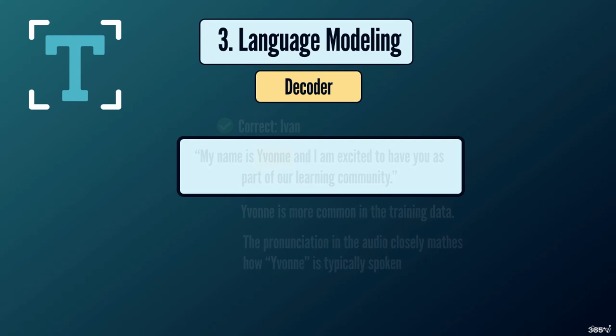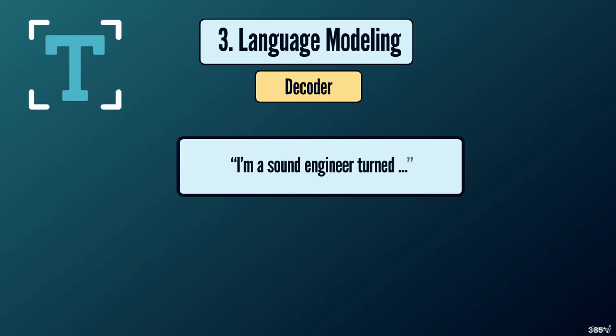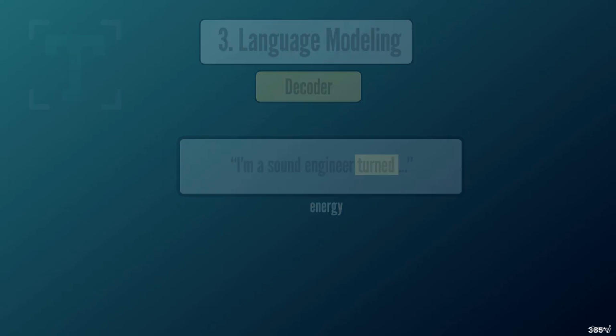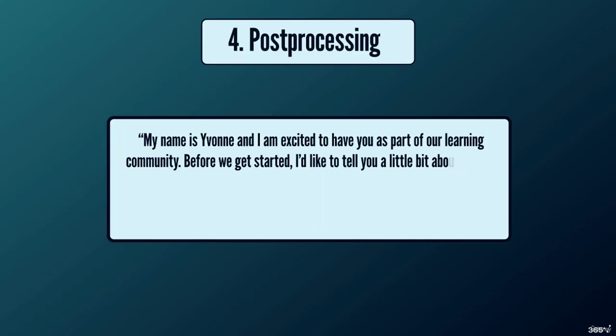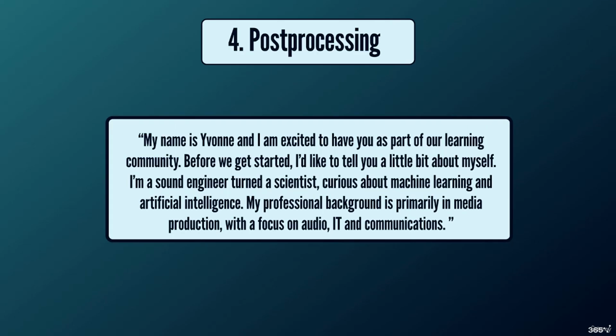The model also uses context in sentences like, "I'm a sound engineer turned data scientist," where it knows engineer is more appropriate than a similar sounding word like energy. It also understands that considering the rest of the sentence, putting the verb turn in the past tense makes more sense. The decoder continually uses the relationship between words to ensure the transcription is logical within the flow of the sentence. Number 4. Post-processing. Finally, Whisper does some post-processing to clean up the transcription, including normalizing punctuation, capitalizing sentences, and handling special characters to make the text more readable.